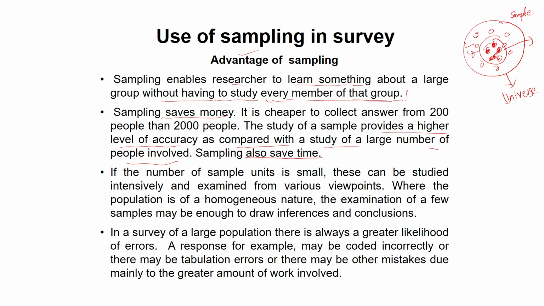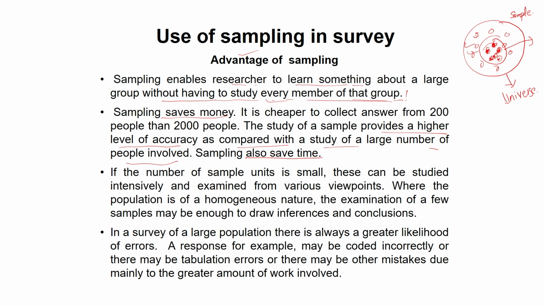If the number of sampling units is small, then these can be studied intensively and examined from various points of view. And where the population is of a homogeneous nature, even then the examination of a few samples may be enough to draw accurate conclusions about the problem.